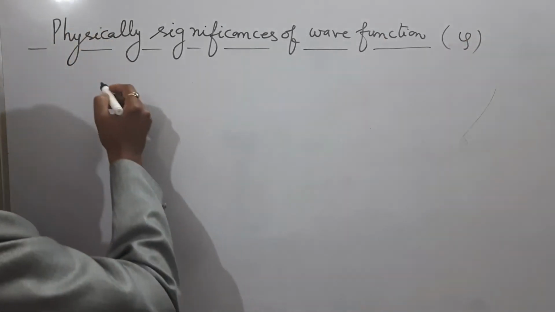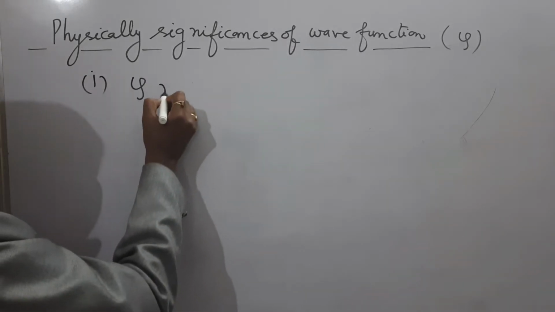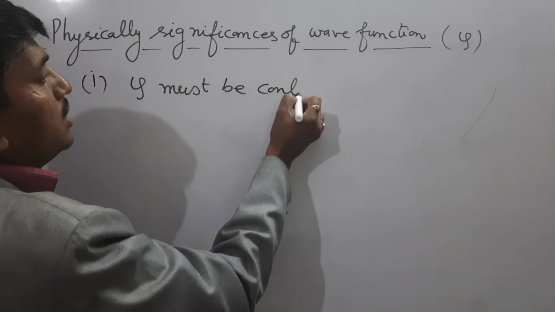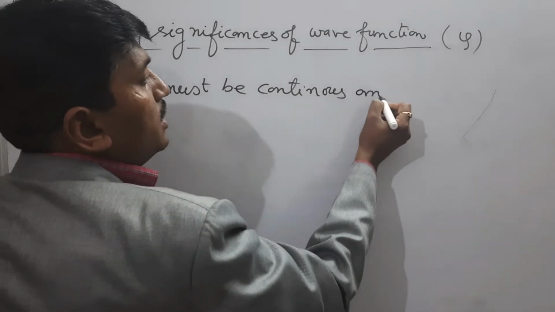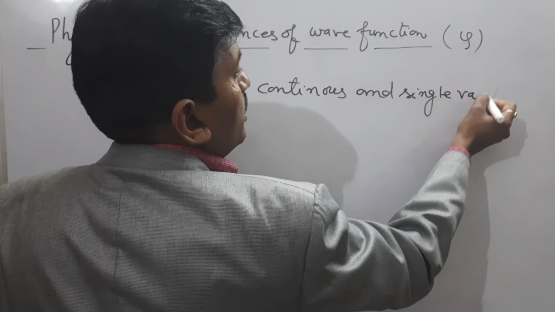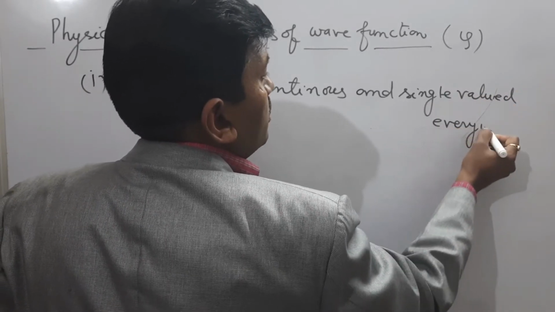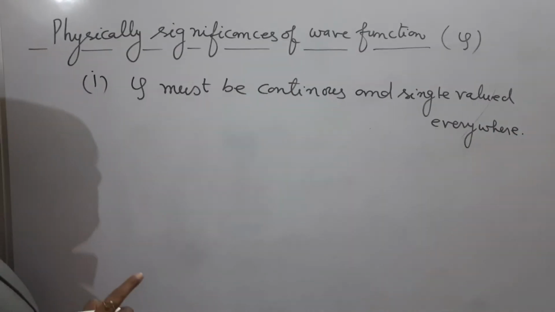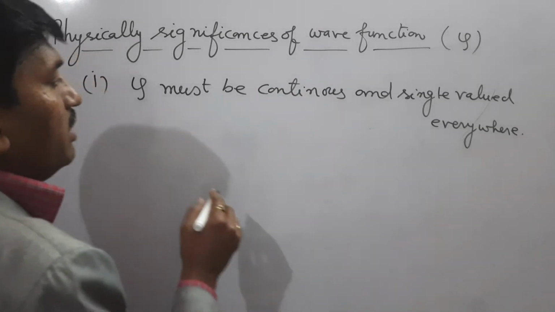And first physical significance of wave function is psi must be continuous and single valued everywhere. This is first physical significance of wave function. Psi must be continuous and single valued everywhere.